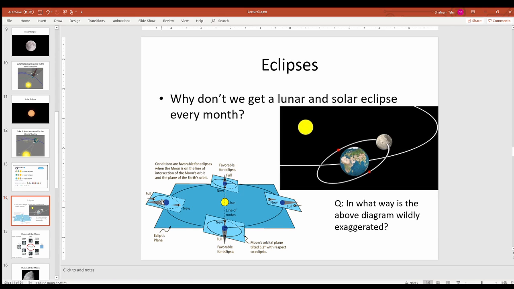So this is not a very easy process. It doesn't happen every month. Basically we have to have the orbits match. It means we have to have all 3 objects in the same plane, which is rare compared to a 1 month orbit.